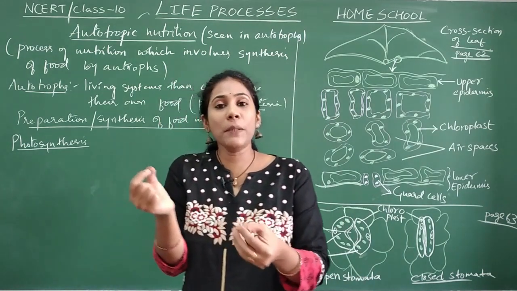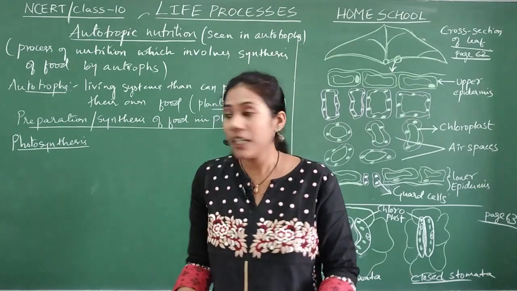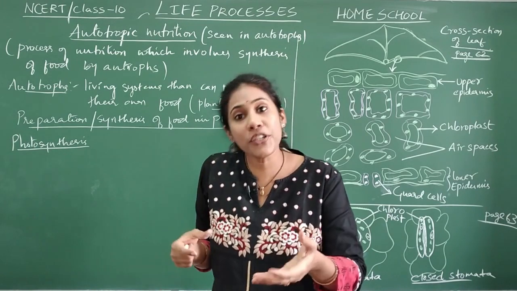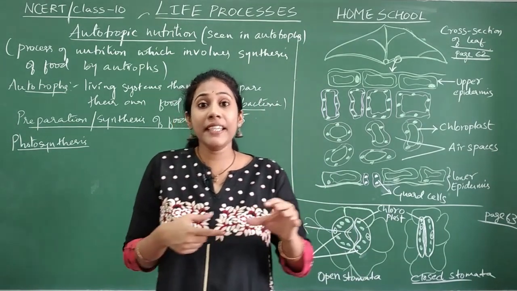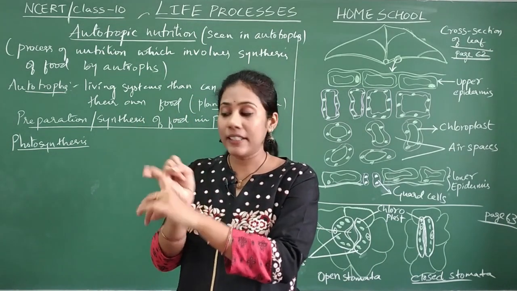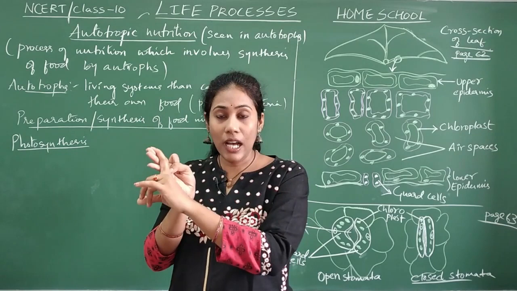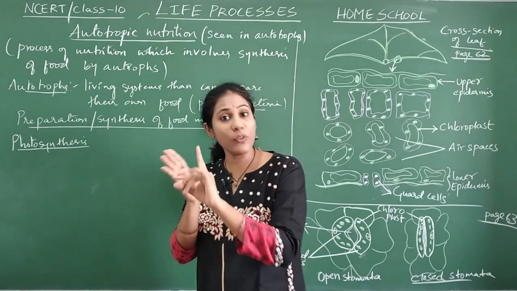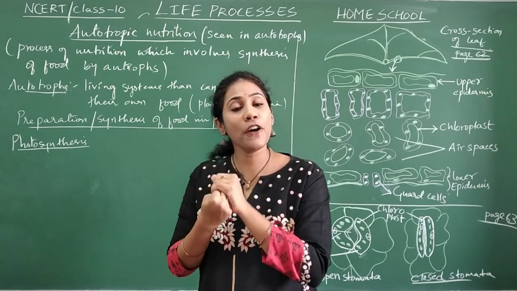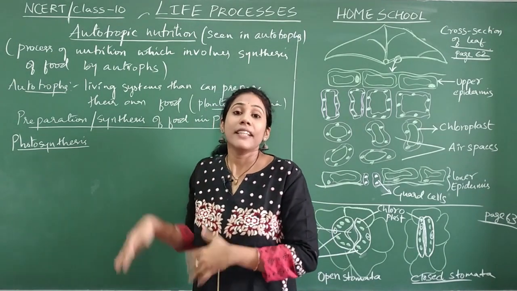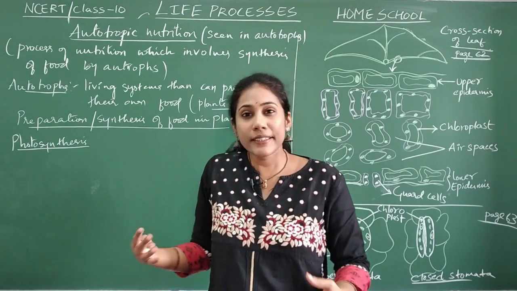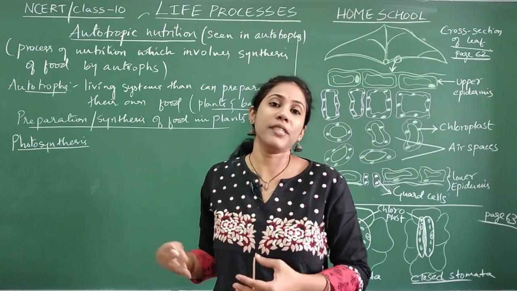So these guys will prepare their own food with the help of sunlight, and also certain materials like carbon dioxide, water. Okay, so plants use sunlight, carbon dioxide, water, and certain pigments which are present in a leaf. So by the combination of these four raw materials, they prepare their own food. Okay, that is glucose. This process is called photosynthesis.